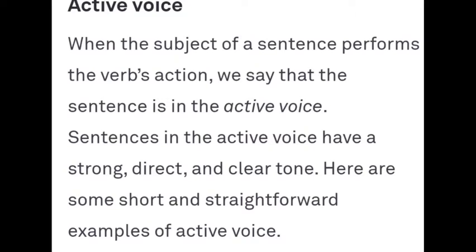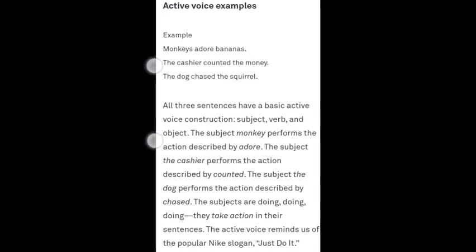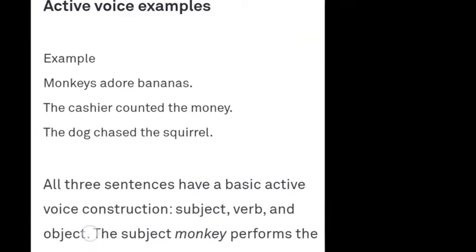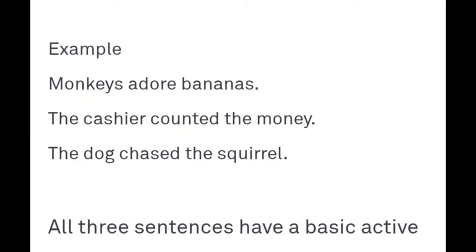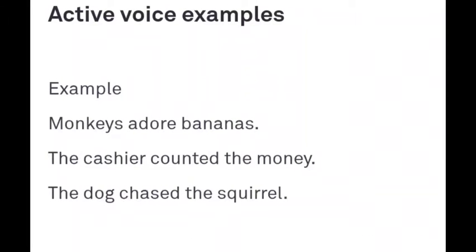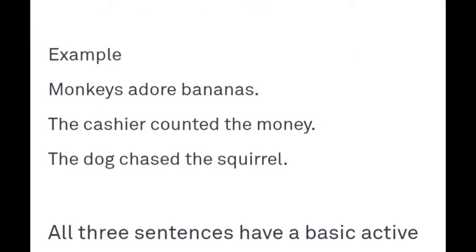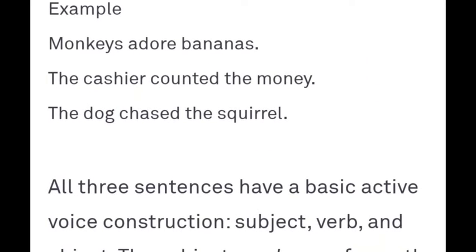Here are some examples. Okay, let's see some examples. First of all, monkeys adore bananas. This is an active voice because monkey is the subject and he is doing the action. Okay, the verb is reacting to the subject. The cashier counted the money. The cashier is the subject and money is the object.